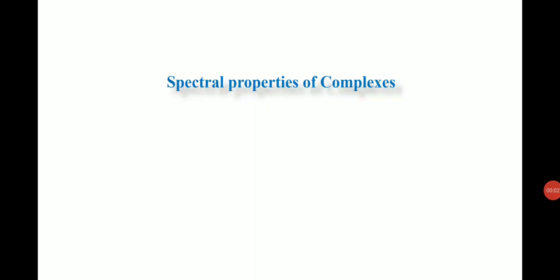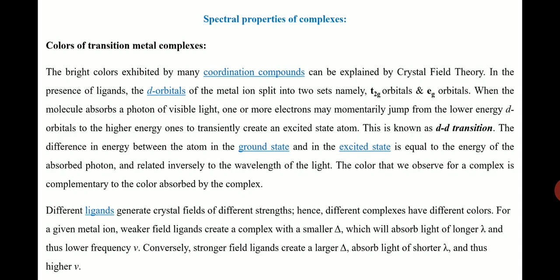Hi everyone, today we are going to discuss the concept of spectral properties of metal complexes. Let us consider the color of transition metal complexes. As we know, coordination compounds are colored in nature. This can be explained on the basis of crystal field theory.